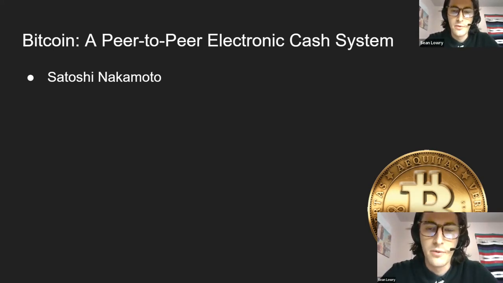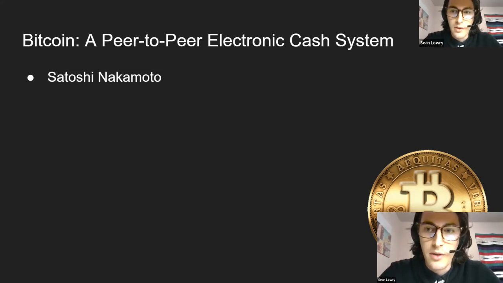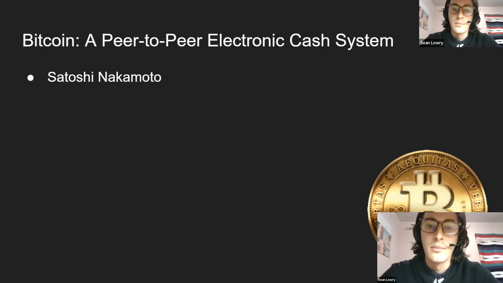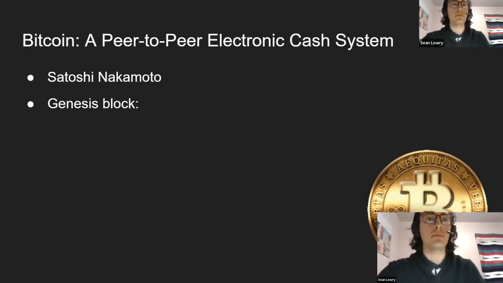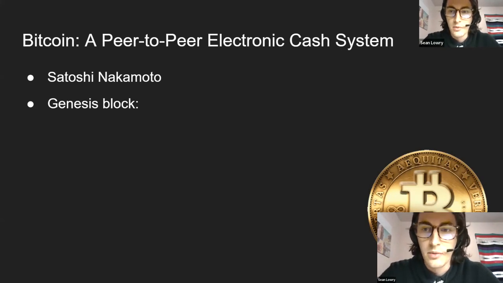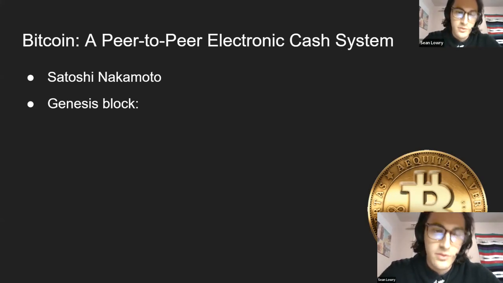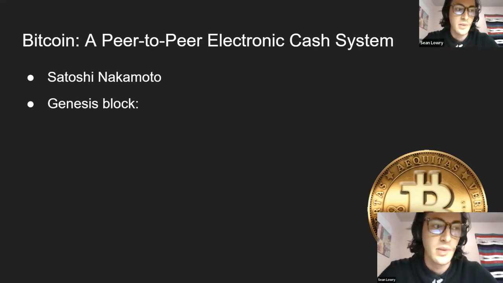They had this pseudonym for a reason, because they wanted to get Bitcoin off the ground and then distance themselves from it, because they wanted it to be decentralized, meaning no central authority. For example, in the Genesis block, Satoshi Nakamoto left a little note. The Genesis block is the first block in the blockchain. It has to be kind of hard coded in because it has nothing to reference before it, right?